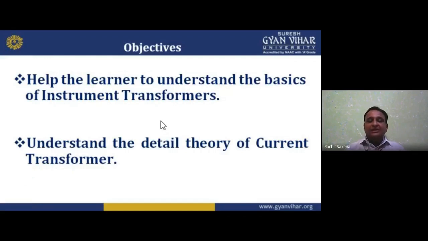Now understand the detailed theory of the current transformer. Instrument transformers are classified into two categories. One is the current transformer, which measures the current. Another one is the potential transformer, for the voltage and potential.